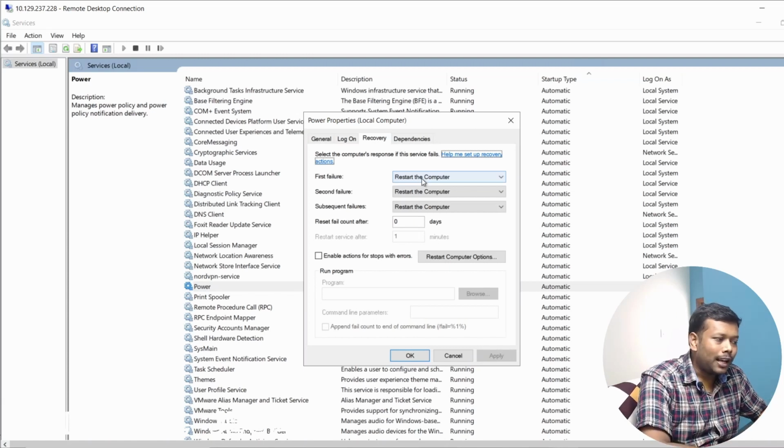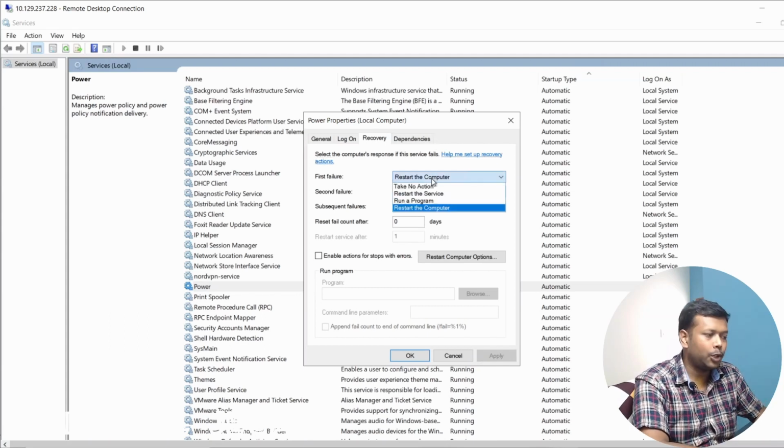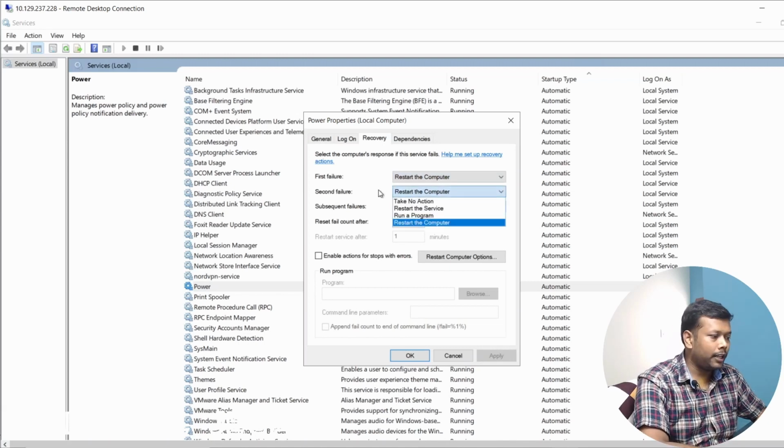So it restarts the computer itself during the failure. And you can also see the other three actions here: take no action, restart the service alone, and run a program. So these are the actions taken during the failure.